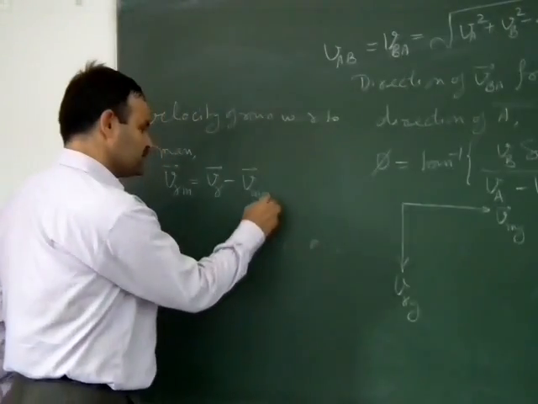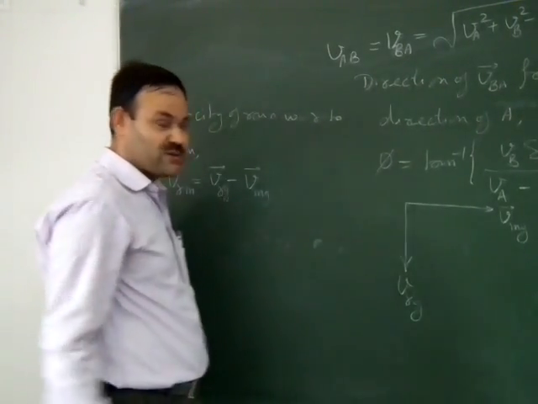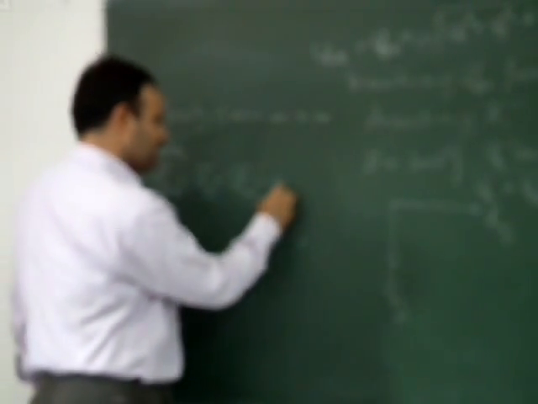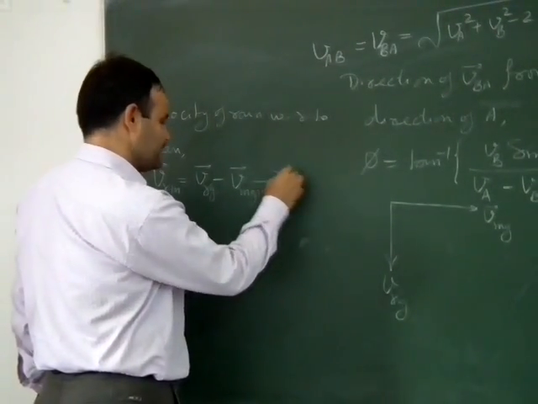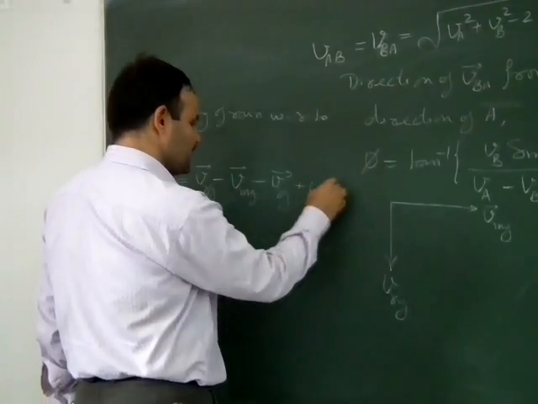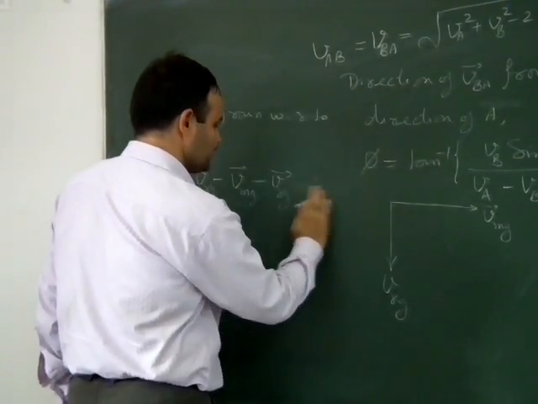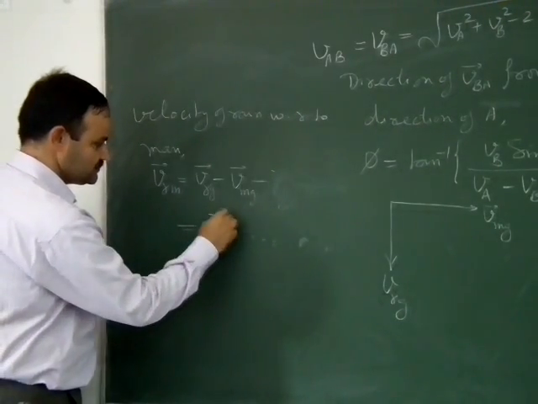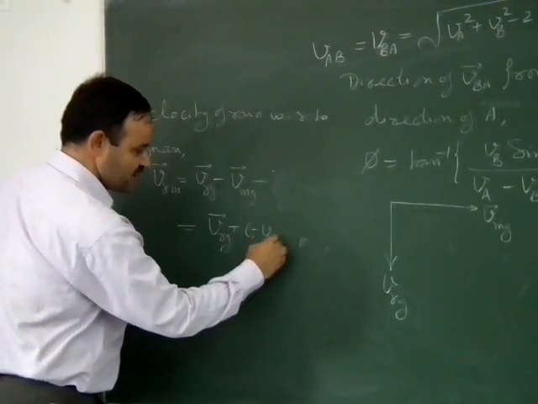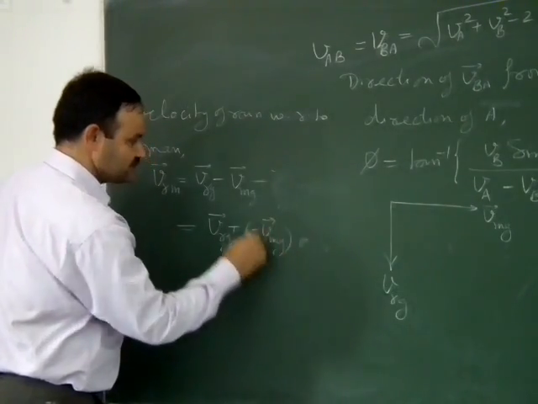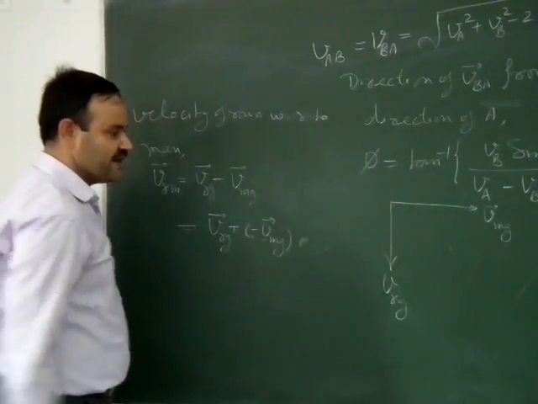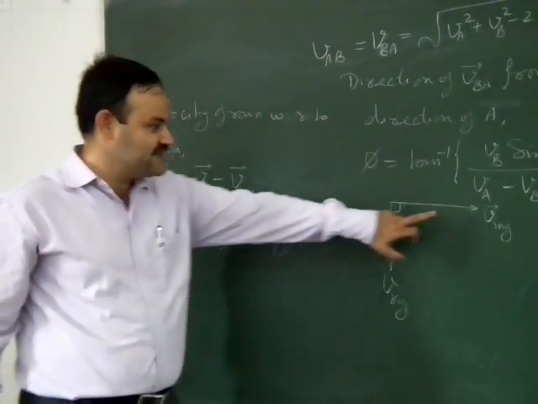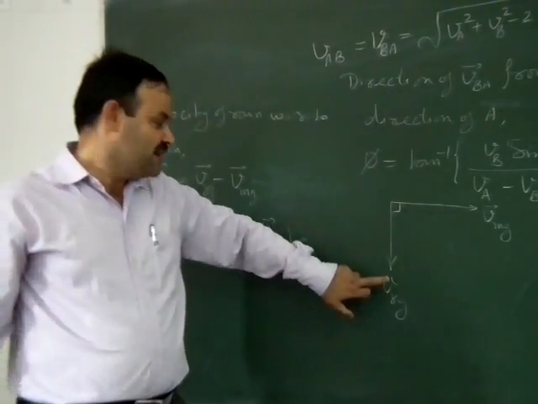To find out the velocity of rain with respect to man, it is the velocity of man with respect to ground, and it is the velocity of rain with respect to ground. To subtract VMG from VRG, we can write it as VRG plus minus VMG. It means if we represent it diagrammatically, then it is VMG, it is VRG.